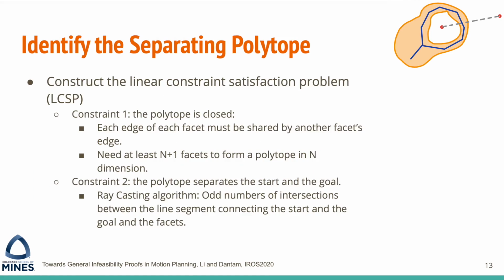Next step is to identify a possible combination of facets to form the closed polytope. We construct a linear constraint satisfaction problem to solve this. There are two constraints. First, we need to ensure the polytope is closed. Second, we need to ensure the polytope separates the start and the goal. We will talk about the two of them one by one.